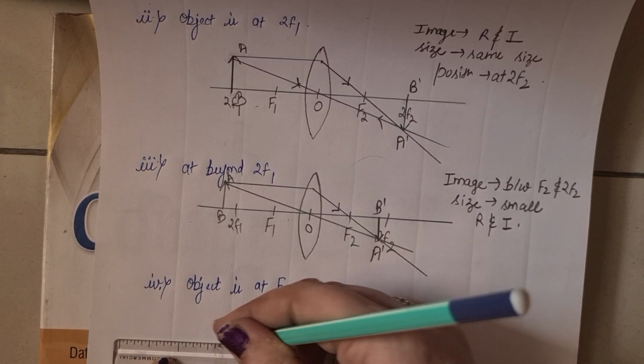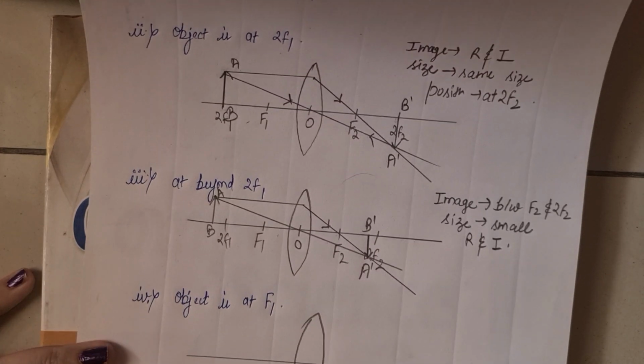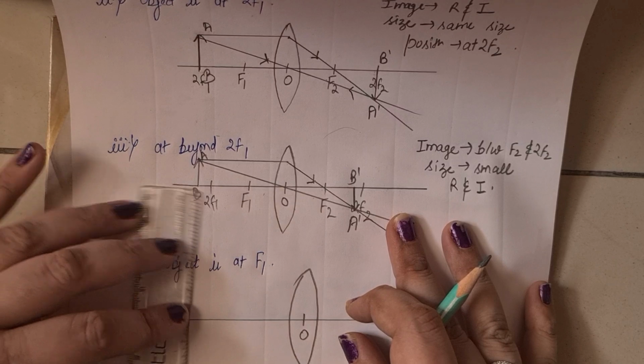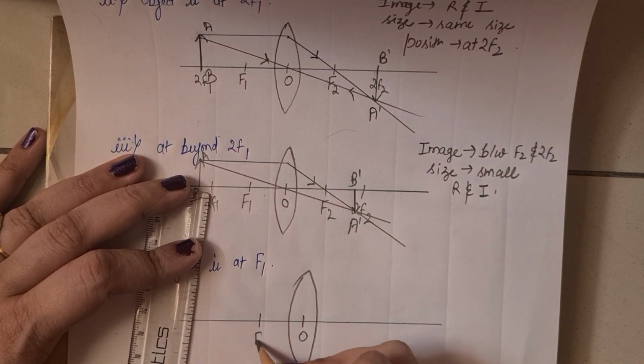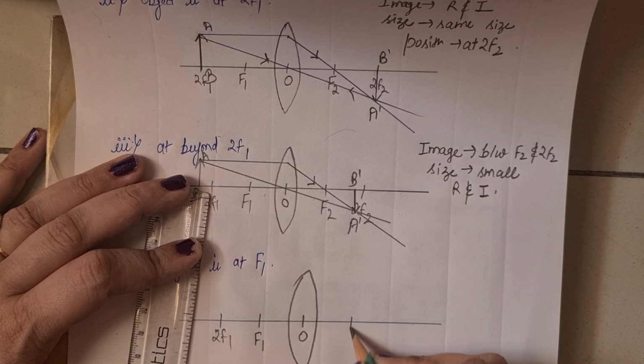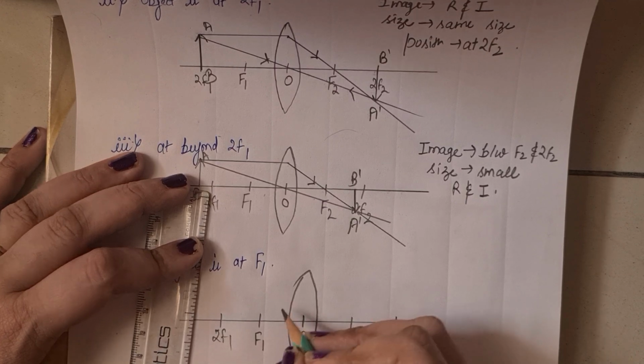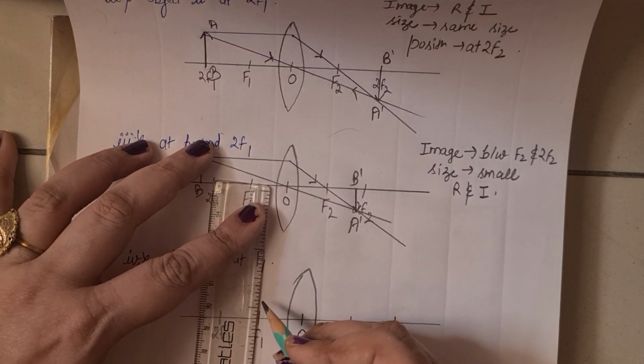It is the principal axis. It's the optical center. Now it is f1, f2. It is f2, it is 2f2. Now the object is at f1.